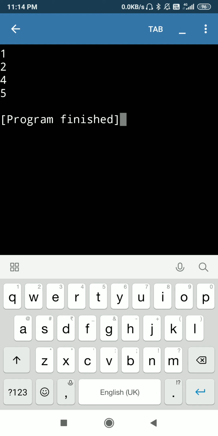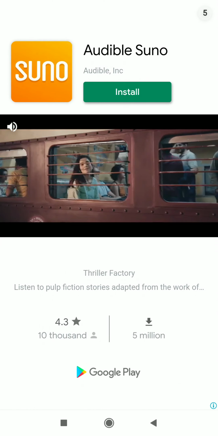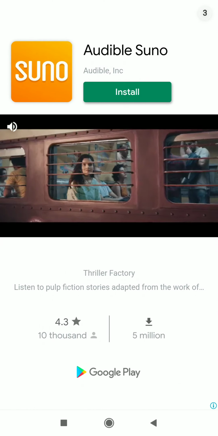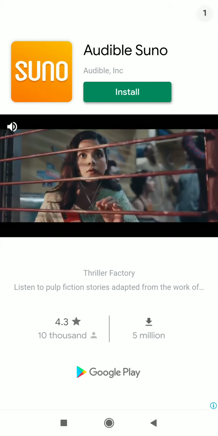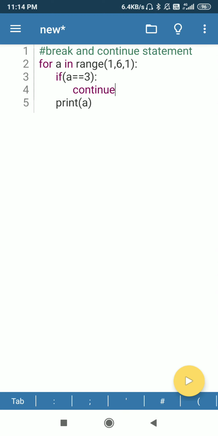So student, here you can find that when value of a becomes 3, continue is active and continue will skip the step.